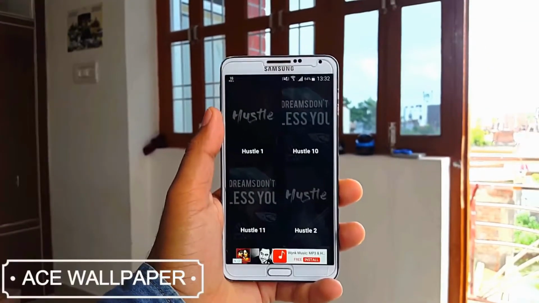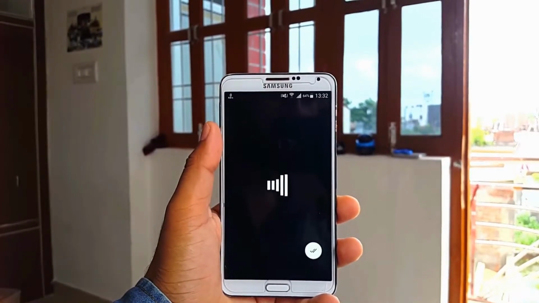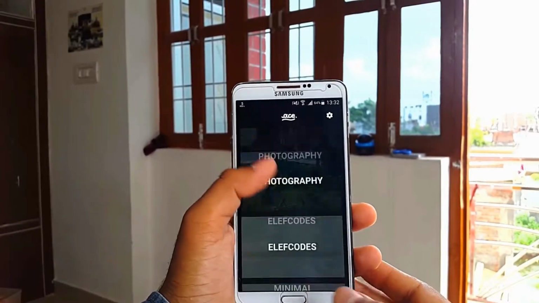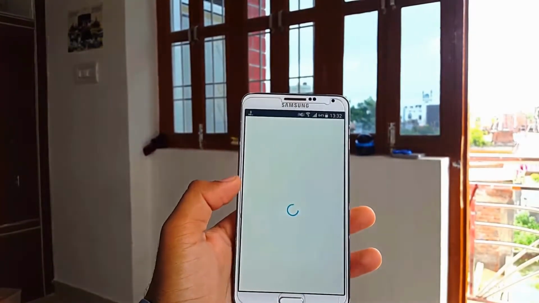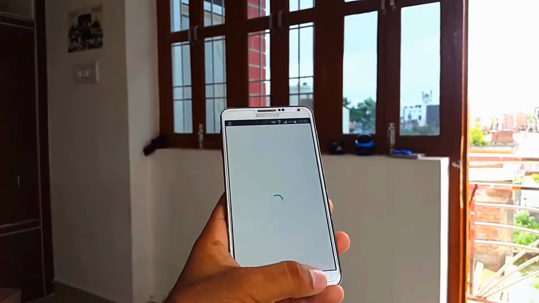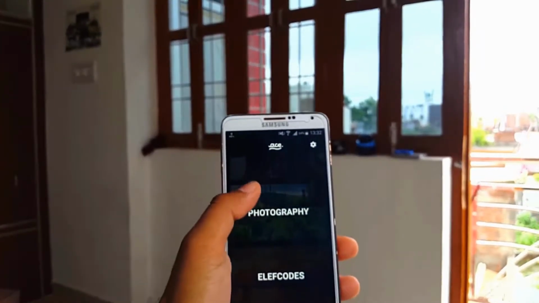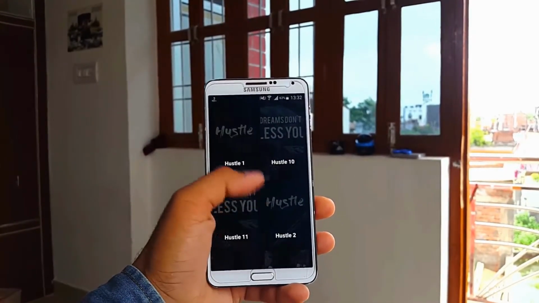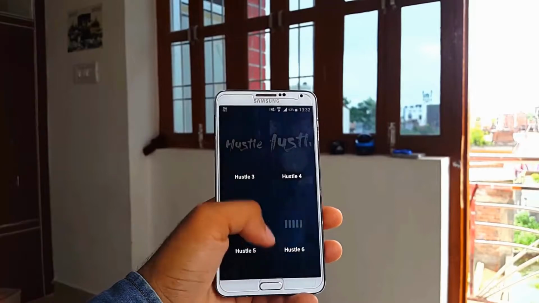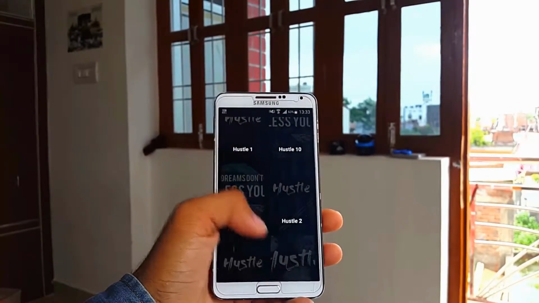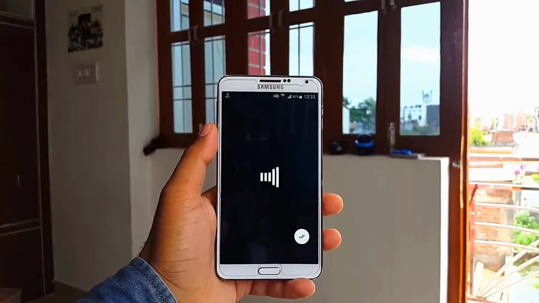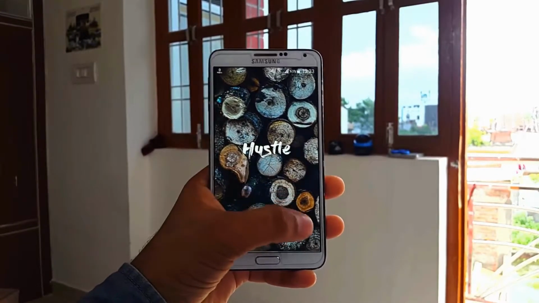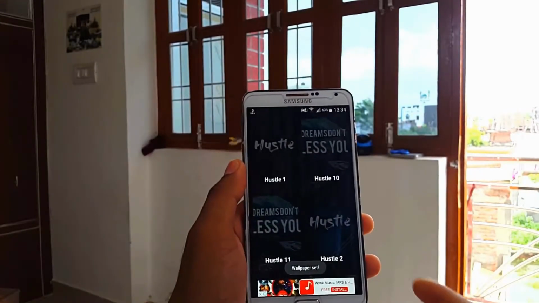Alright guys, so today we are starting with an amazing application called Ace Wallpaper, and this one is different from other wallpaper applications. Now the first thing is that it has a relatively low collection of wallpapers, so not too many images, but the ones that it has are categorized into several categories such as hustle, travel and all of these cool things. If you just wanna keep your home screen clean and minimalist and you just wanna throw something on top of it like widgets, quotes or anything, then this wallpaper will be great for you. It is very small in size, it's free on Play Store and quality is great. So check it out guys, link is in description below.